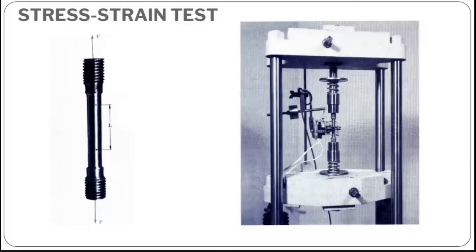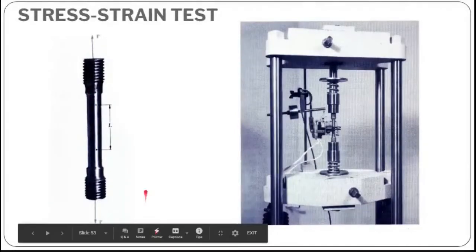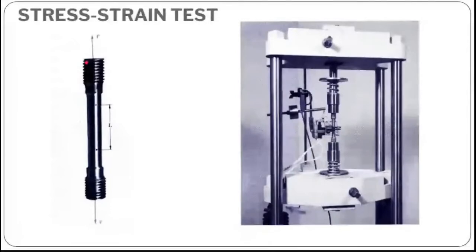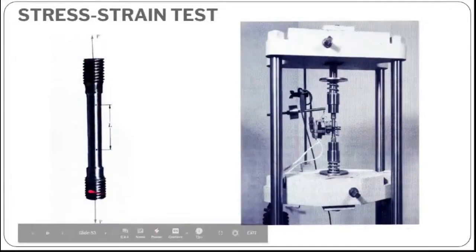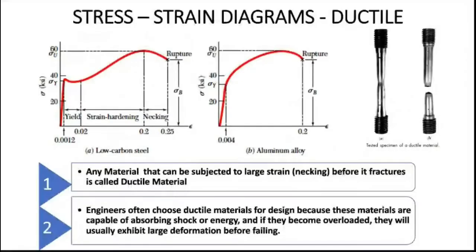This one shown here, we call it a universal testing machine. Whatever material it is, it is prepared as per ASTM standard, right? Based on the standard, it is prepared and marked at a particular point, a length L, and it is applied in this, and they will be testing it. When you test, you can identify the value for stress and strain under different loading conditions. This is the stress strain diagram.